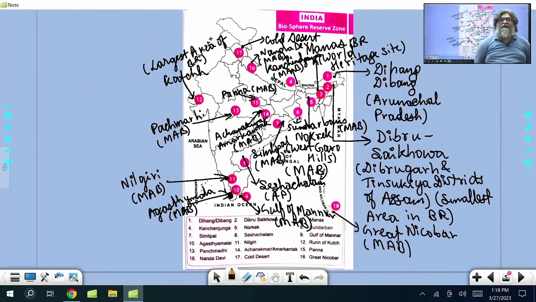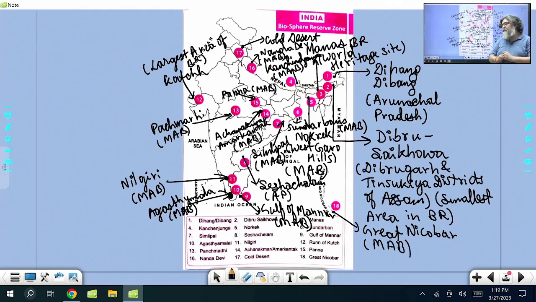And there is a tiger reserve called Kalakad Mundanthurai, in the Tamil Nadu part of Agastya Mala. That was asked in the UPSC prelims exam: which are the protected sites in Agastya Mala? Neyyar, Peppara, Shendurney, 3 wildlife sanctuaries, and 1 tiger reserve, Kalakad Mundanthurai. When you are doing the mapping part, then you remember all those biosphere reserves.